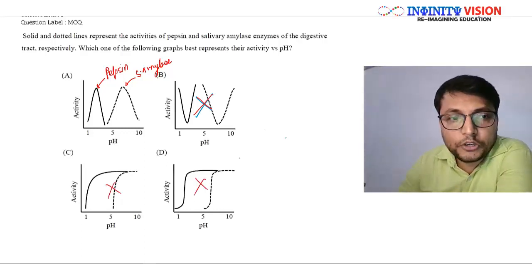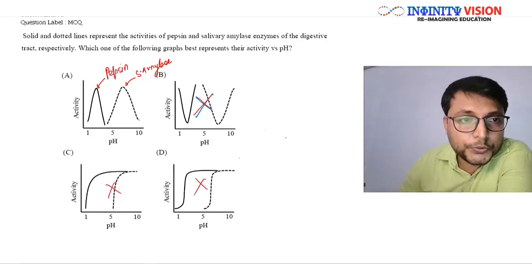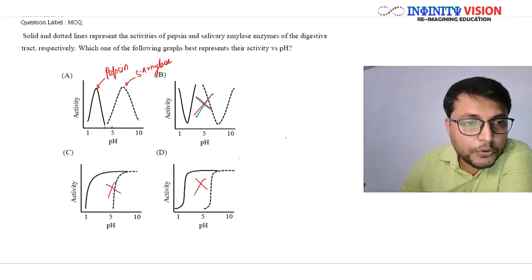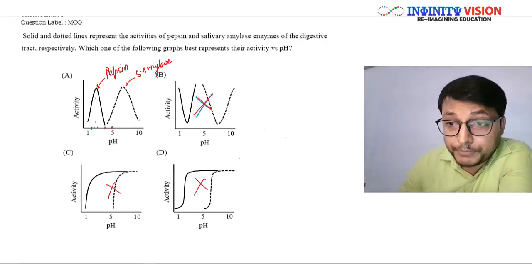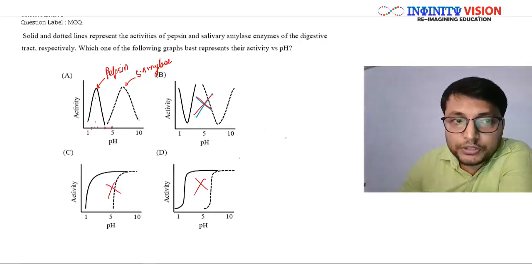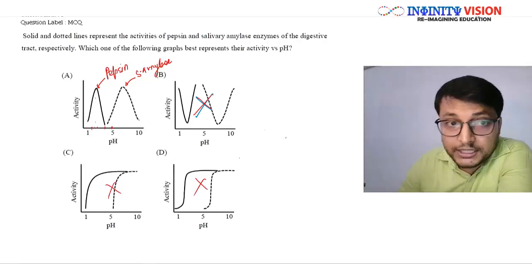If you see the A option, see, pepsin has an optimum pH of around 2. See, this was 5, so this would be 4, 3, 2. Can you see? So around 2 point something is the optimum pH shown for pepsin. As you deviate on either side, the activity is decreasing.